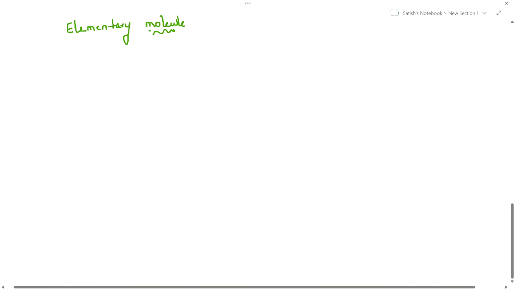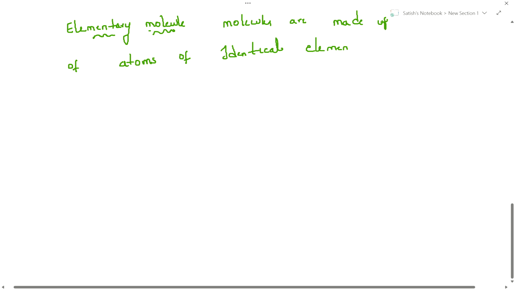Elementary molecules. Okay, now see guys, molecules made up of two atoms, always combining two atoms, there is no doubt. So what is that? Molecules are made up of atoms of identical elements are called elementary molecules.